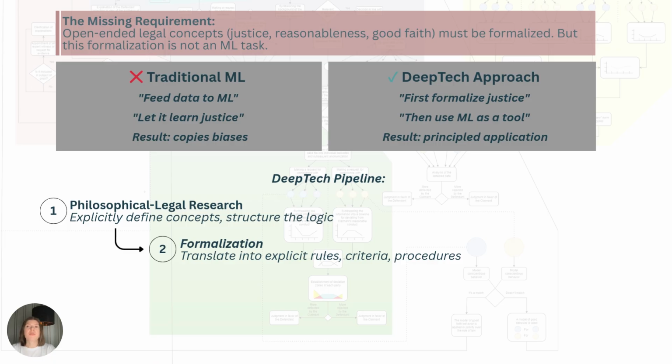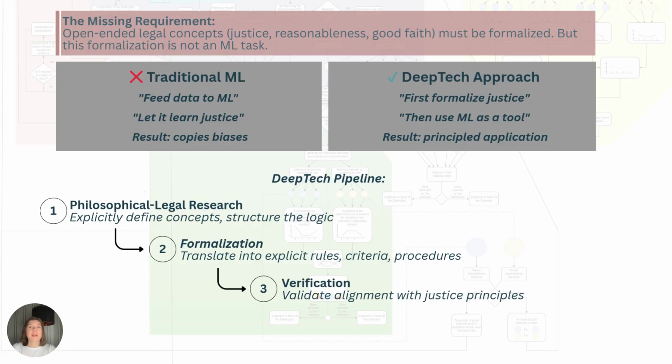The second stage is formalization. We take this logic and translate it into rules and criteria that a machine can execute. Reasonableness becomes a set of verifiable conditions. Balancing interests becomes an algorithm. Good faith becomes criteria that can be assessed.